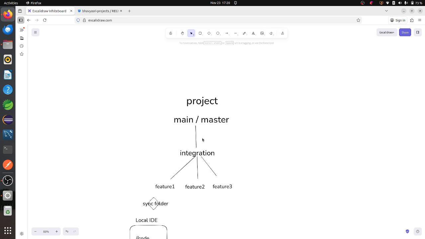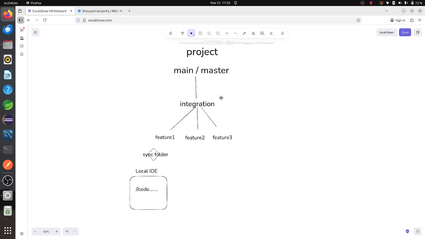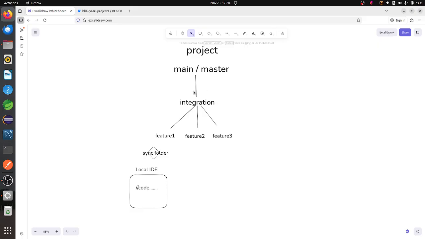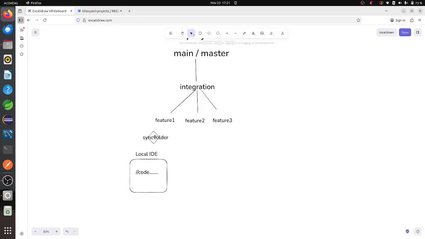When they want to create a project, they'll create a master or main branch, and then they create the integration branch. From that one, we have to create feature branches, and whatever code we are doing, we have to put that entire code into this feature branch. Every developer will do the same thing, and day by day, they'll send their changes at the end of the day, so others can see whatever changes are done by that particular person.